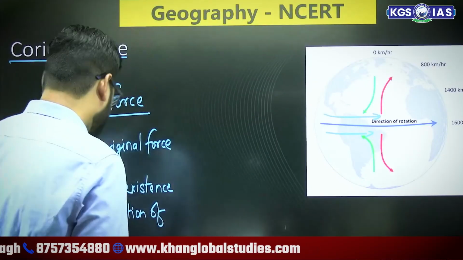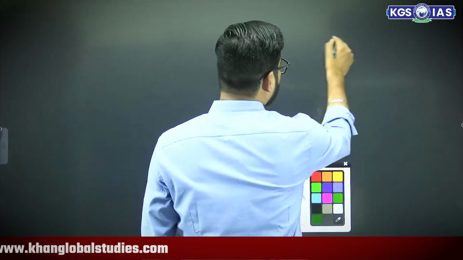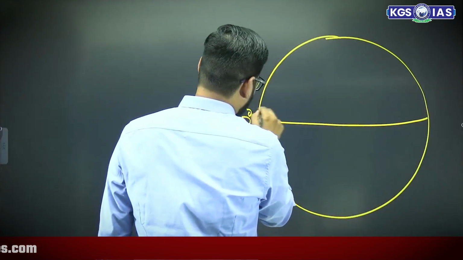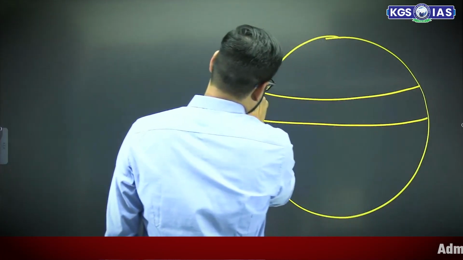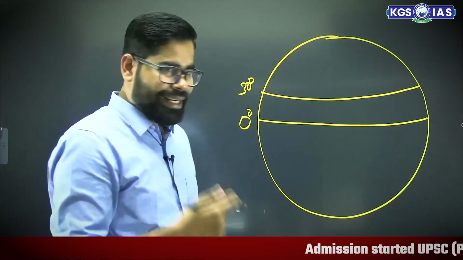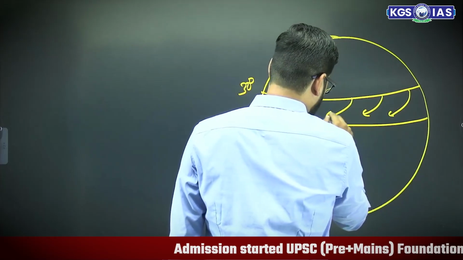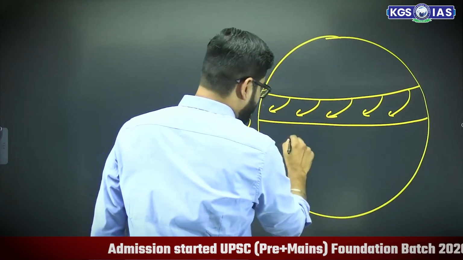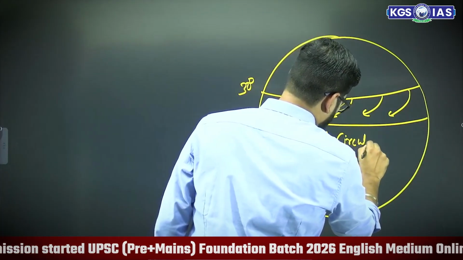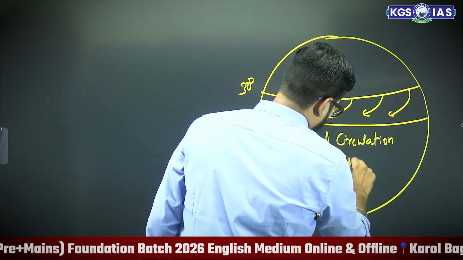Suppose we have the earth over here. You know that this is equator, 0 degree, and here we have 30 degree. In the general case, you know that the air is flowing like this. This is the normal circulation in present times.